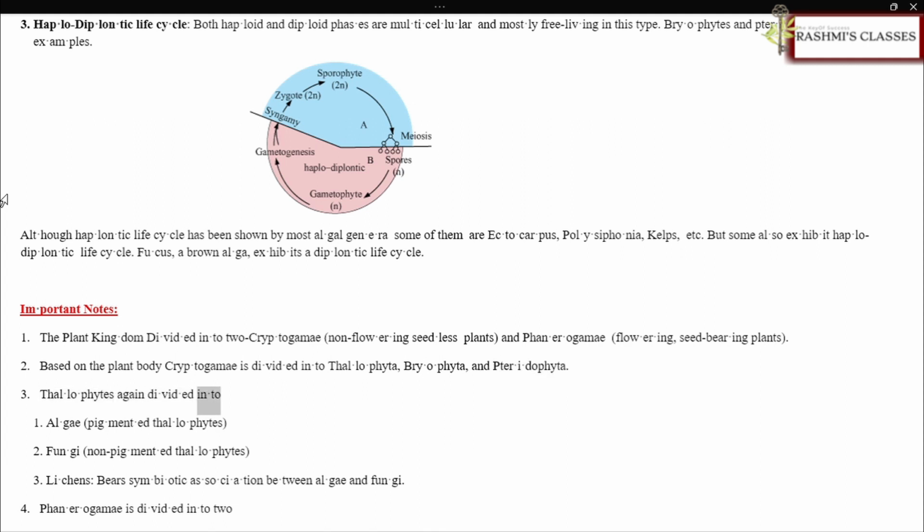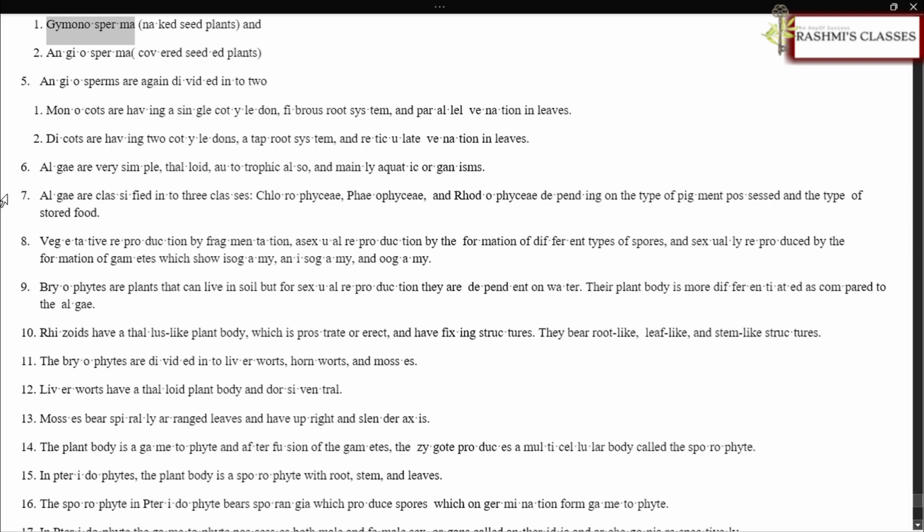Thallophytes again divided into algae, pigmented thallophytes, fungi, non-pigmented thallophytes. Lichens bear symbiotic association between algae and fungi. Phanerogamy is divided into 2: gymnosperma, naked seed plants, and angiosperma, covered seeded plants.